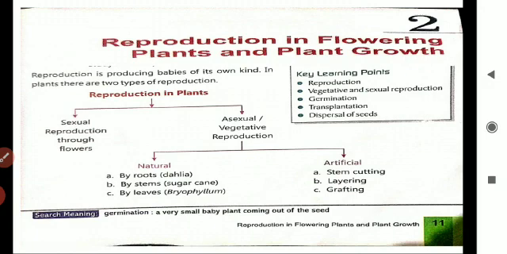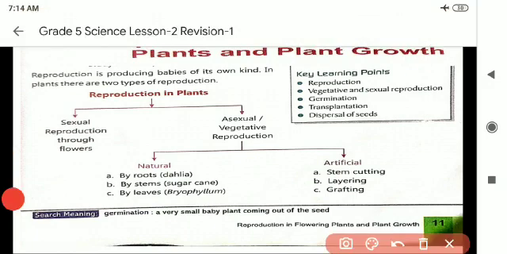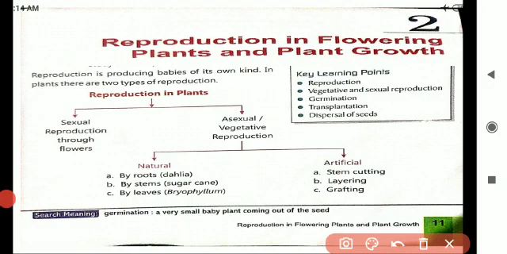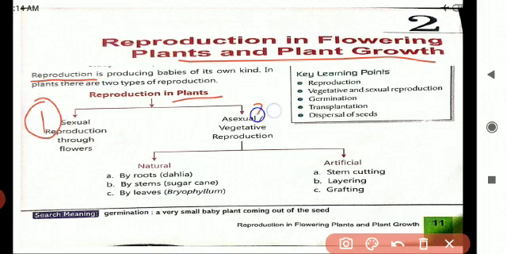Shall we start now? What is our chapter name? Reproduction in flowering plants and plant growth. What is reproduction? Reproduction is the process of producing babies of its own kind. Reproduction in plants: how many types are there? First one is sexual reproduction and the next one is asexual reproduction.